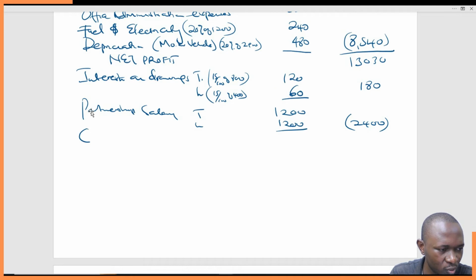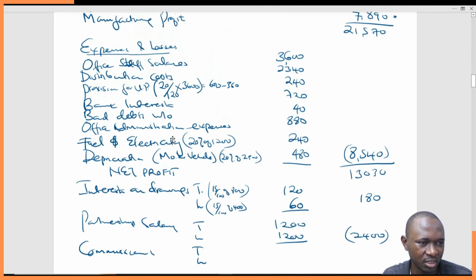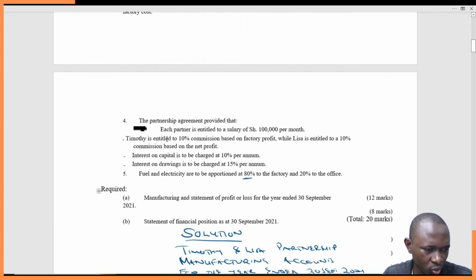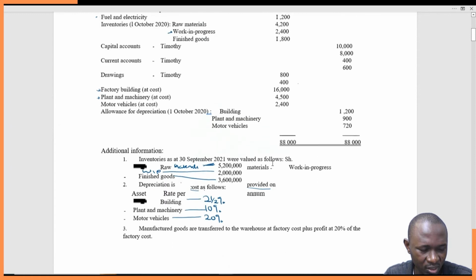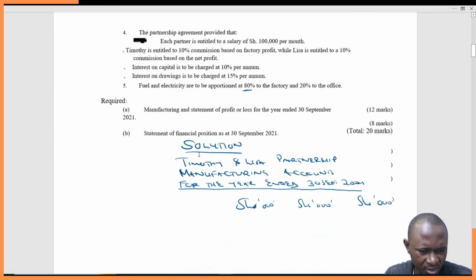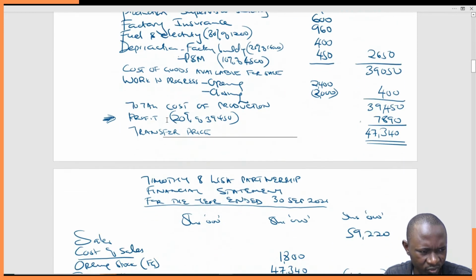Then you come to the commissions. Commission, again, it's the business that pays the partners. Let's just identify how much the business paid each of the partners. So commission is based, Timothy is entitled to 10% commission based on factory profit, while Lisa is entitled to 10% commission based on net profit. So what is the factory profit and what is the net profit? All of them is 10%. So 10% of factory profit.